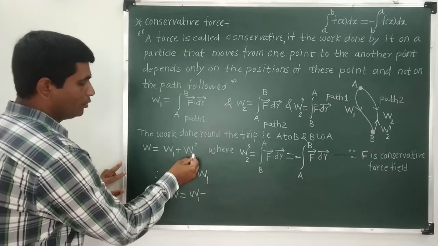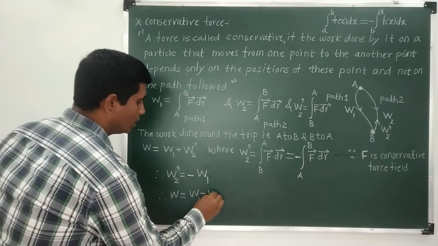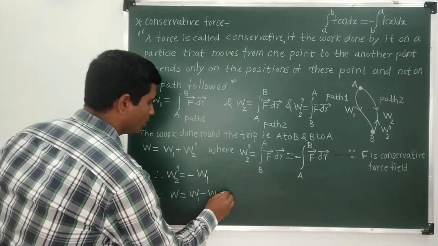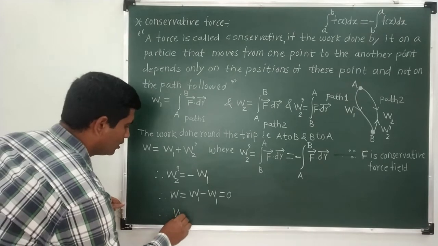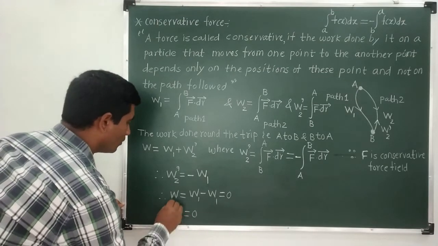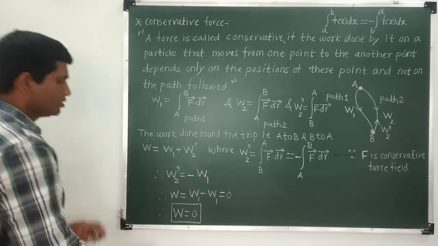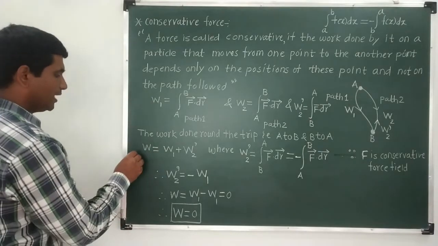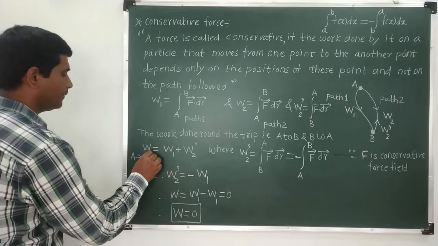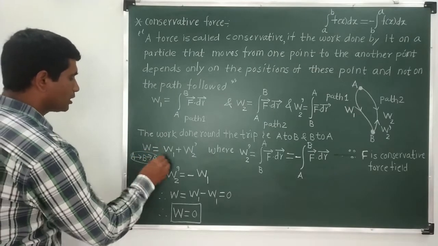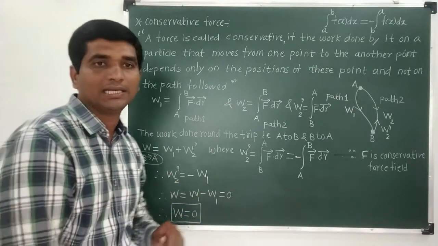Now instead of W2 prime, I can substitute W1. So I can rewrite this as W1 minus W1, which will be 0. It means that W is equal to 0. What is this W? It is the work done around the round trip, that is A to B and B to A, and it is coming out to be 0.